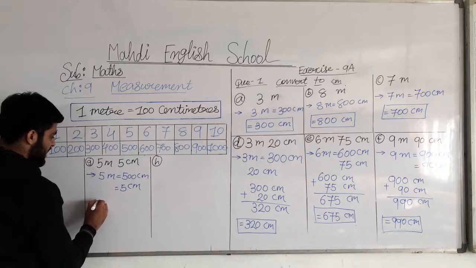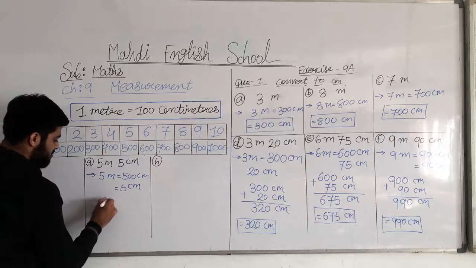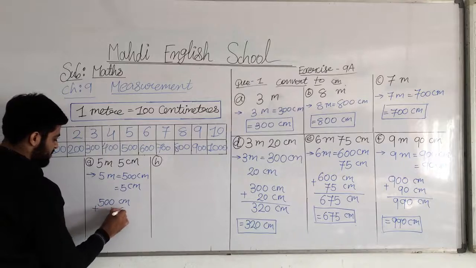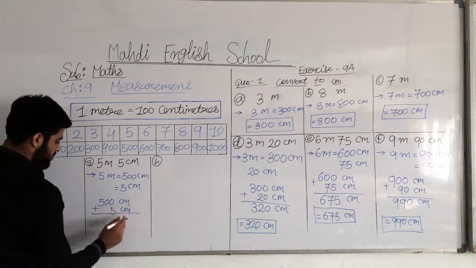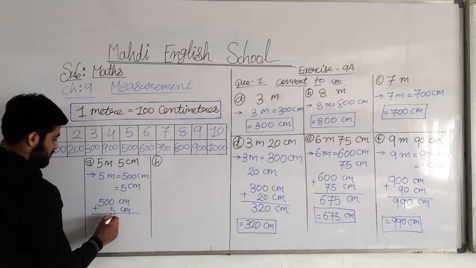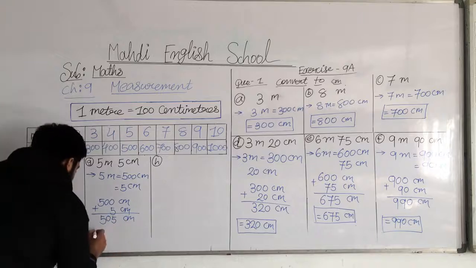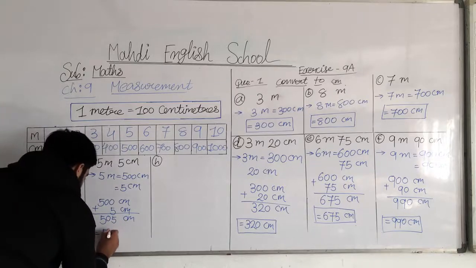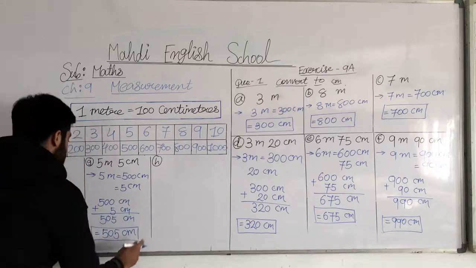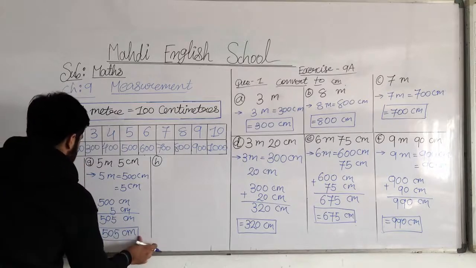Do the addition. So how do we do the addition? 500 centimeter plus 5 centimeter. Okay, so what is the answer? 0 plus 5 is 5, 0 as it is and 5 as it is. The answer is 505. So 505 centimeter. Understood? Now we will move on to the last question.